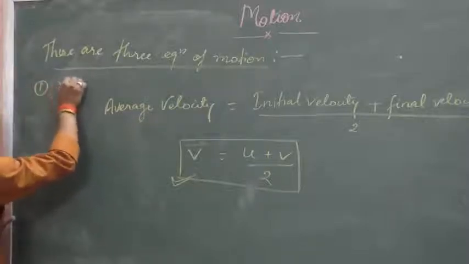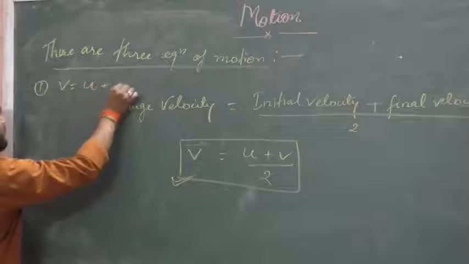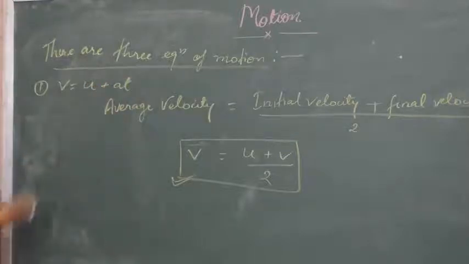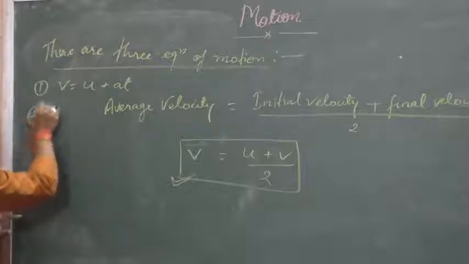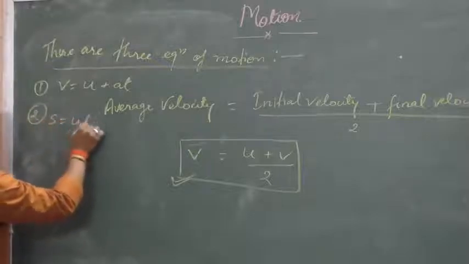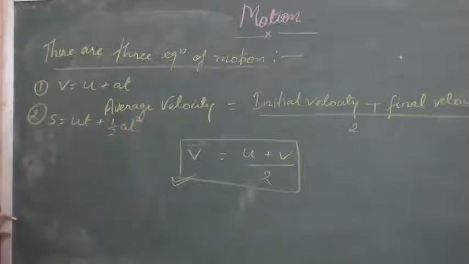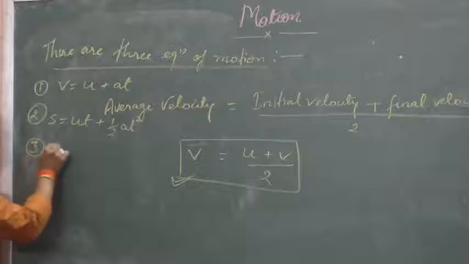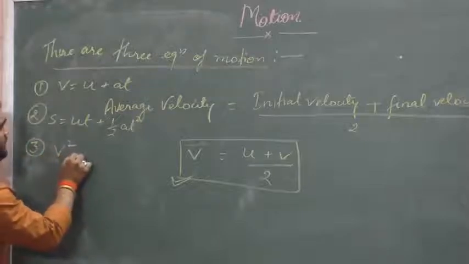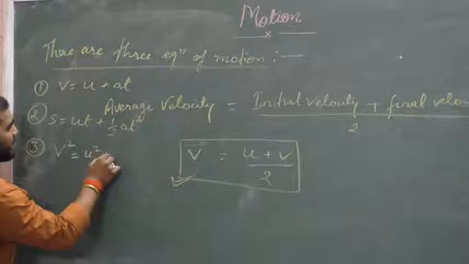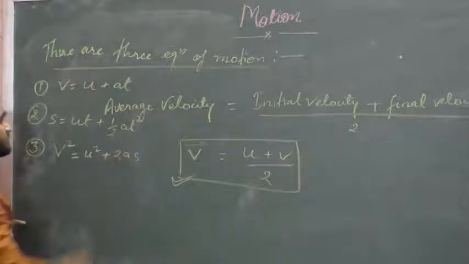First equation will be v is equals to u plus at. This will be the first equation of motion. Second, s is equals to ut plus half at square. And third equation is v square is equals to u square plus 2as.